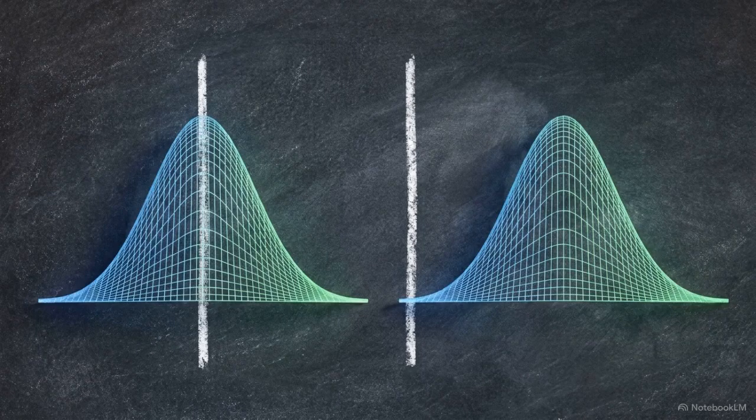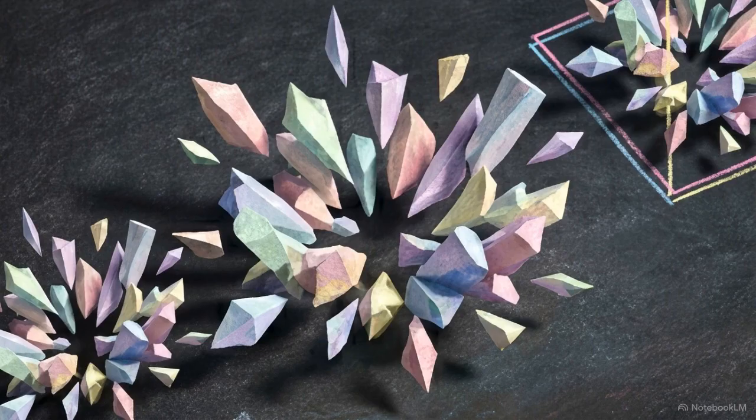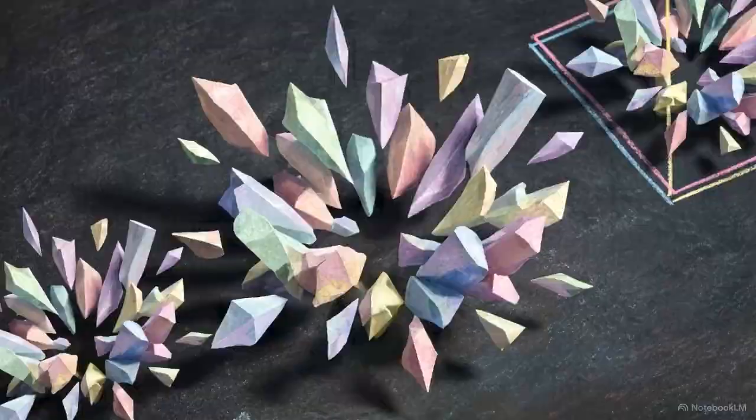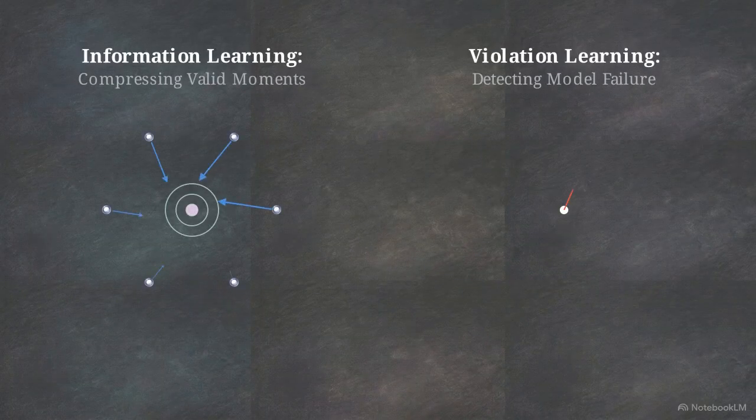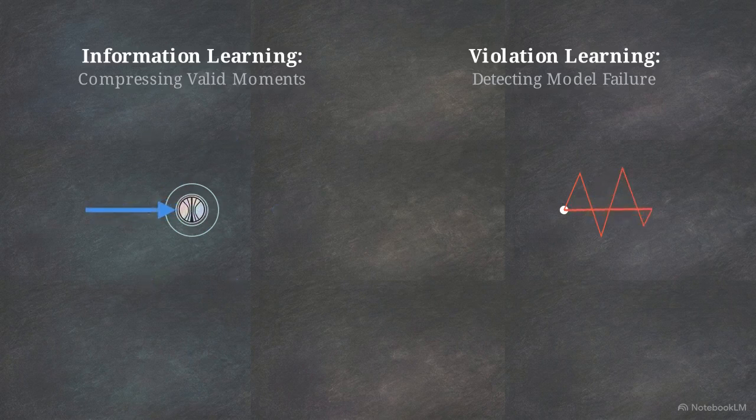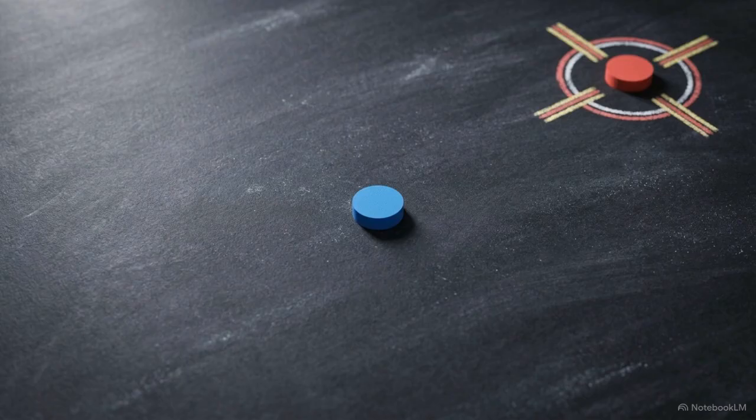External validation guarantees the correct distribution theory, but it does not manufacture structural validity. We must explicitly account for the target the algorithm is chasing. This comparison shows information learning on the left, compressing already valid moments to maximize efficiency. On the right is violation learning, where algorithms search for residual directions in which the maintained model appears to fail. Adopting a failure-learned repair feature alters the underlying population target.